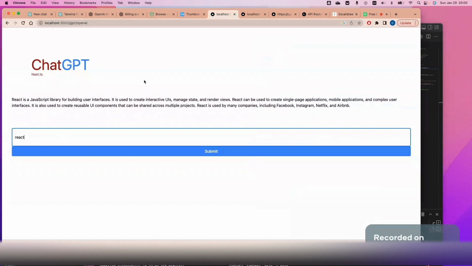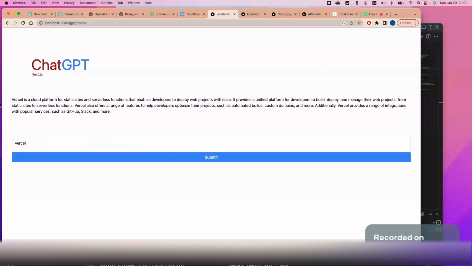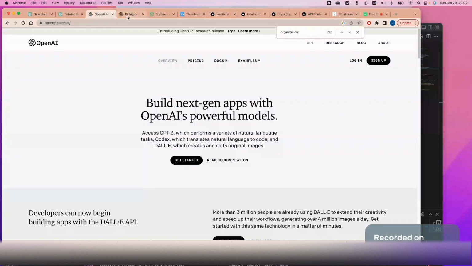to do the front end, and also the back end. If you search this, what's Vercel, right? To enter, it will connect to OpenAI, right? And it will return the result. Currently, I'm just using DaVinci, one of the DaVinci text models, but from the API you know there are too many models, right?